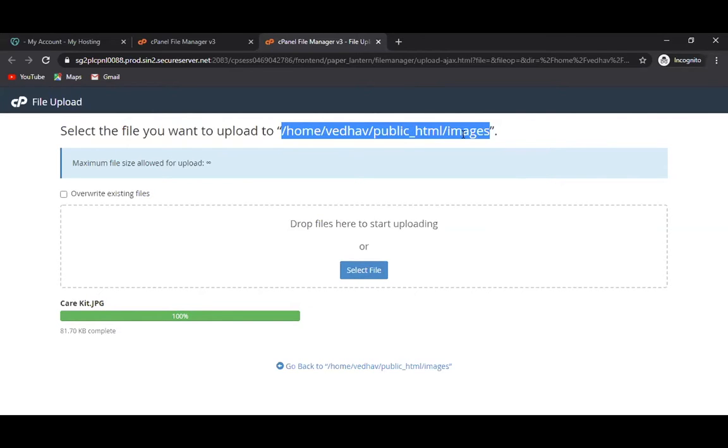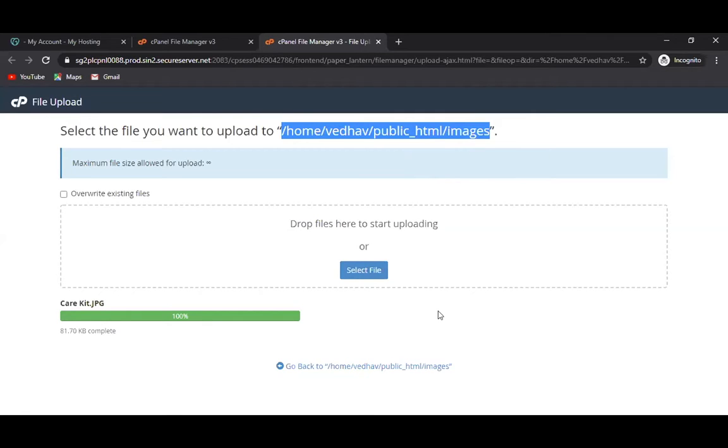If you want to upload images, you should know that public underscore HTML, what is the website name? In the website, what is the folder name? In that folder, what is the subfolder name? You will select that subfolder and upload the photograph. Right now we haven't gone to see where you are uploading the images. We haven't seen the website. I have just shown you how you can upload a photograph.